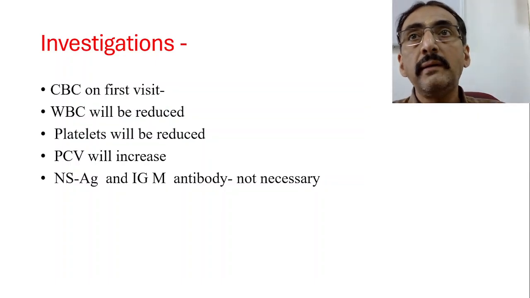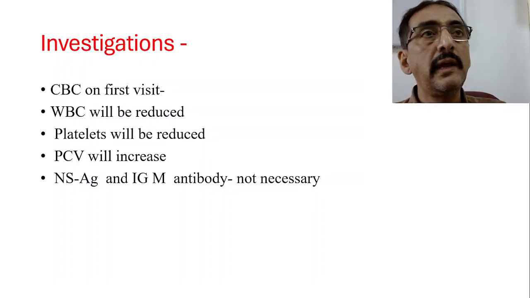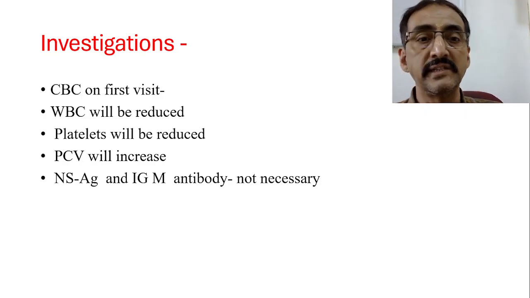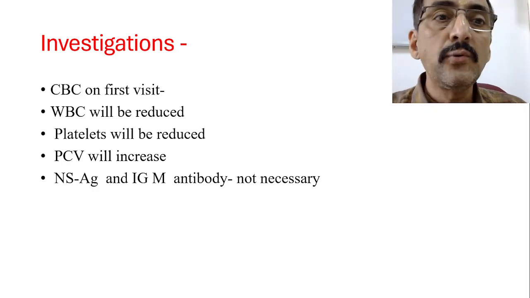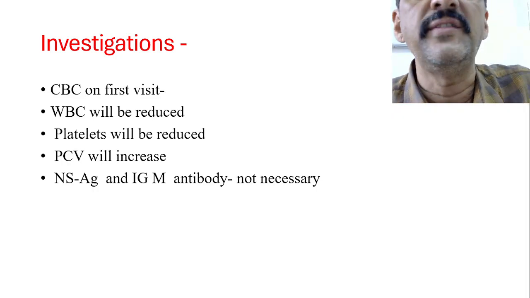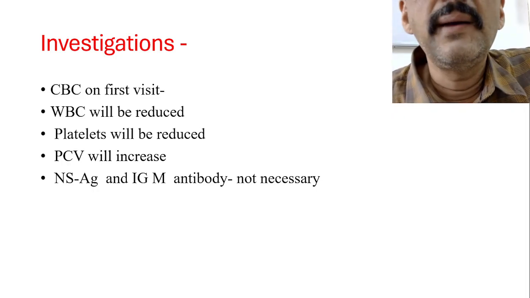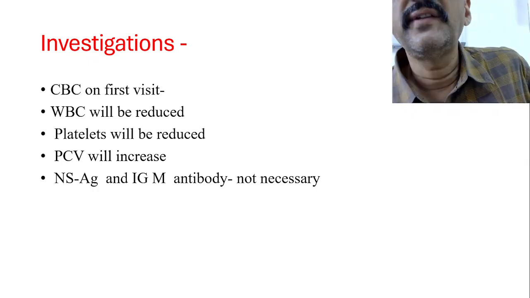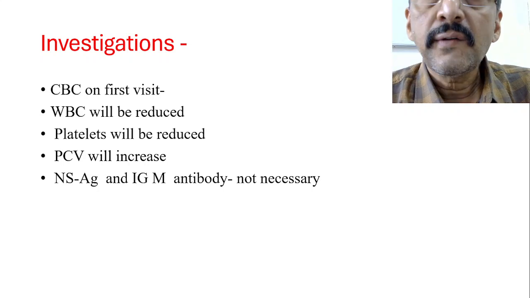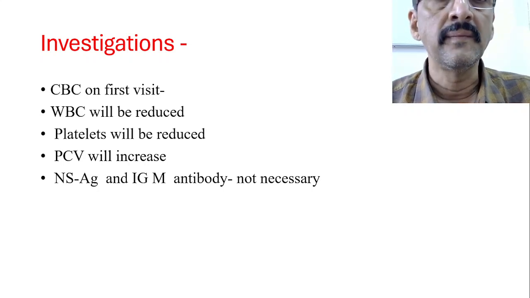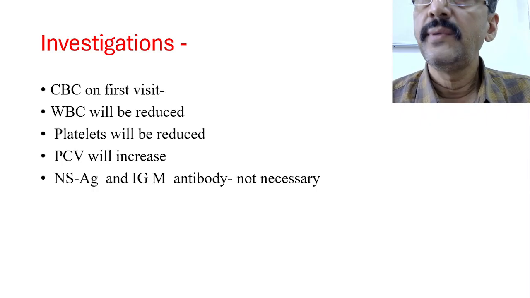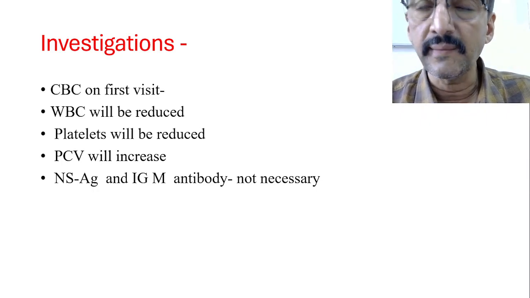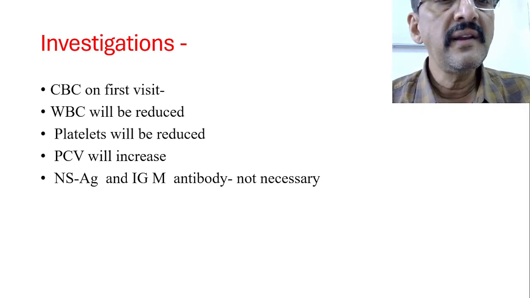Now immediately you have to go for investigations. When the patient comes to the OPD, first step, you have to go for some investigations. What are all the investigations? Number 1, first you go for a simple CBC. CBC will give the amount of RBC, hemoglobin, WBC, platelets, everything. So it will give a rough idea of what is actually happening inside the vessel. WBC will be reduced, platelets will be reduced, and PCV will increase if there is really a problem.